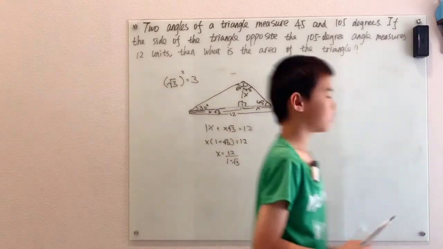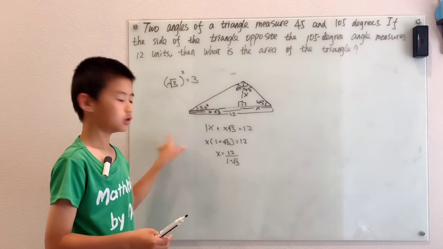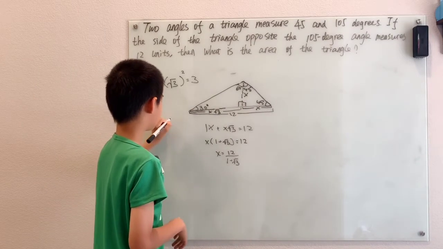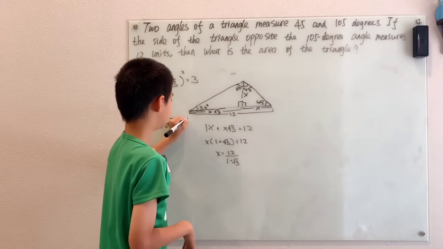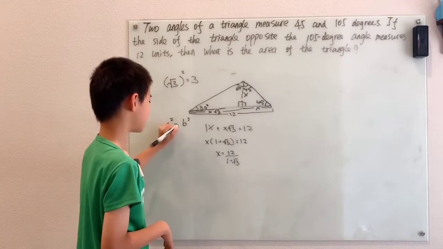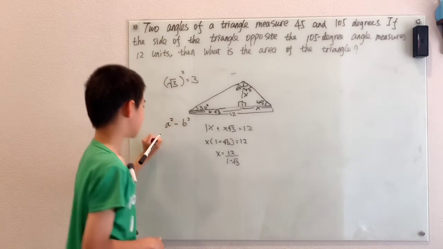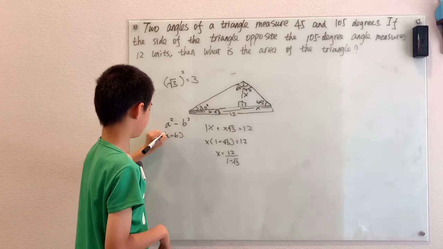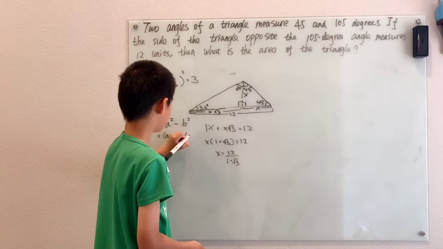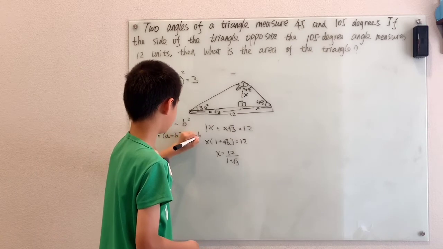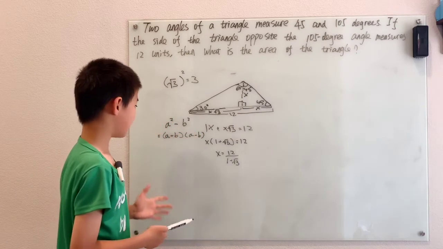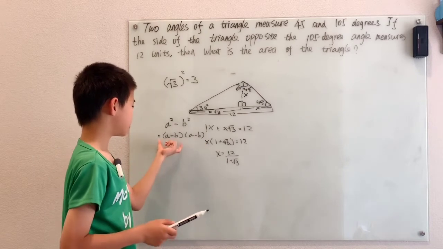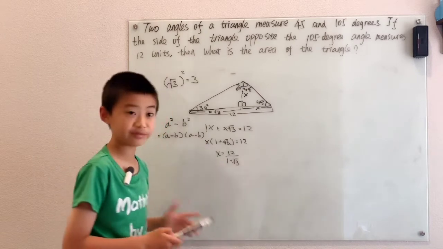But then that reminds us of two different roots, two different squares, a squared and b squared. That reminds us of a squared minus b squared is a plus b times a minus b, which means we can do the same thing here, right? Because here we have the a plus b.